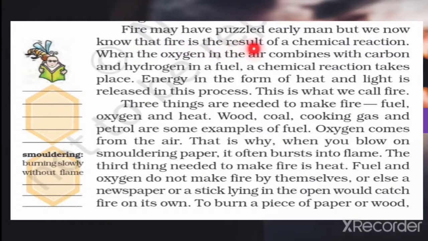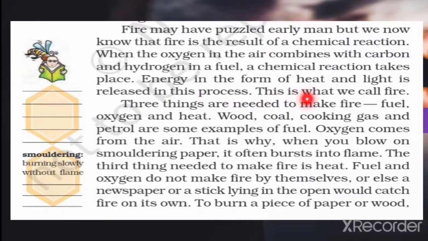Fire may have puzzled early man. Early man was maybe confused about what fire is. But today we know very well that it's a result of a chemical reaction when the oxygen in the air combines with the carbon and hydrogen in a fuel. What is fuel? Fuel is a burning material. Whatever burning material we take is known as fuel. A chemical reaction takes place. Energy in the form of heat and light is released.